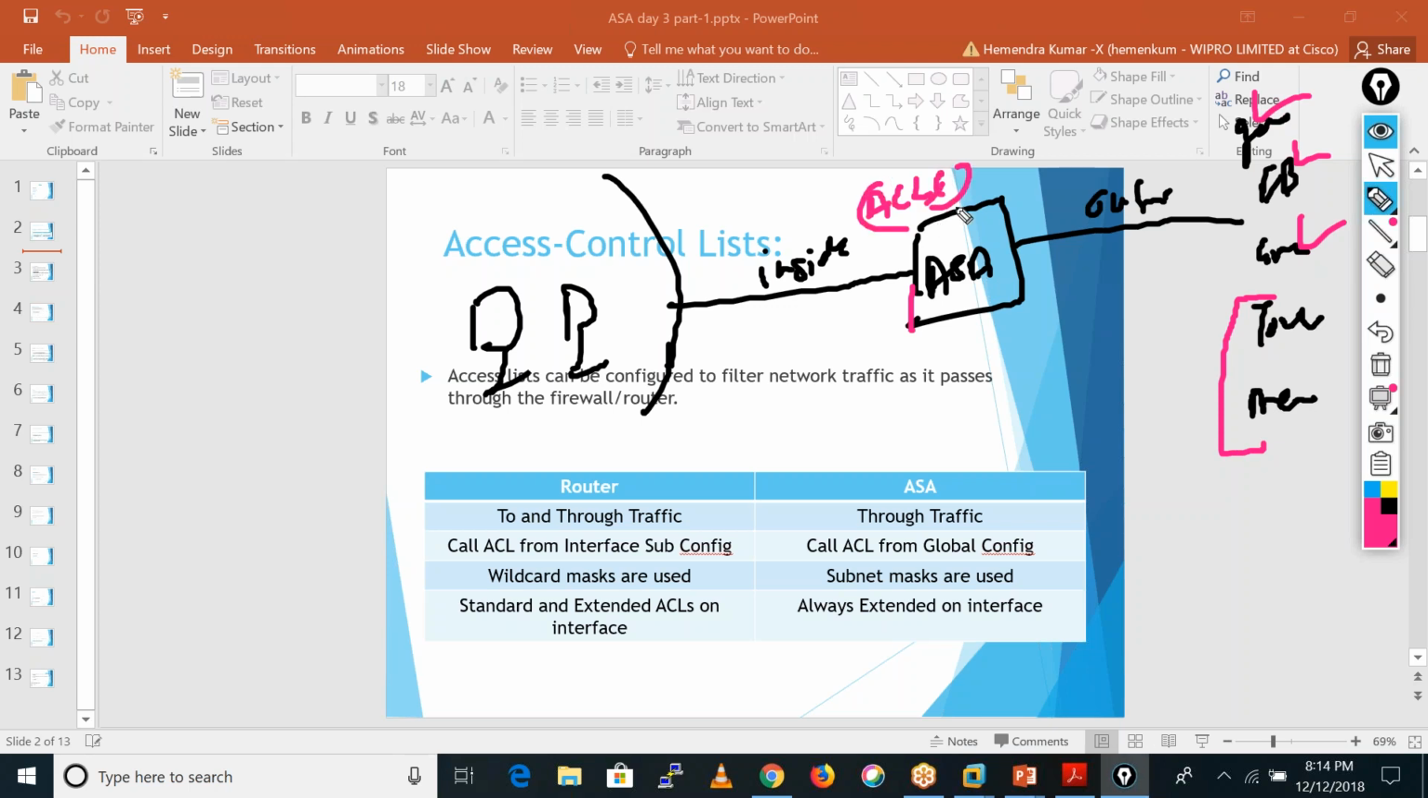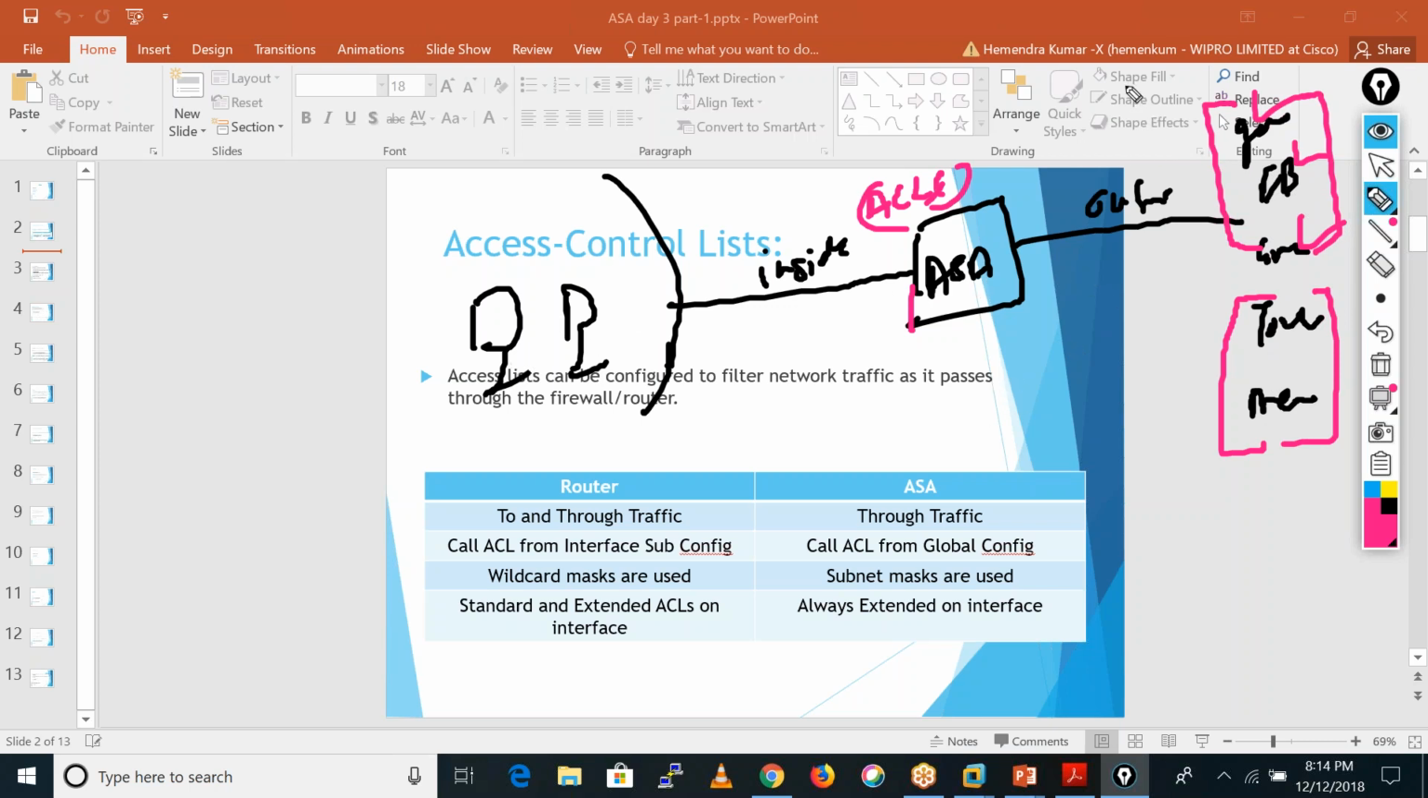So it controls the traffic which is going through the firewall. It is a good example: if we want to allow the traffic for these particular servers, and if we want to deny that traffic for these particular servers, those kinds of things we can achieve by using the ACLs.